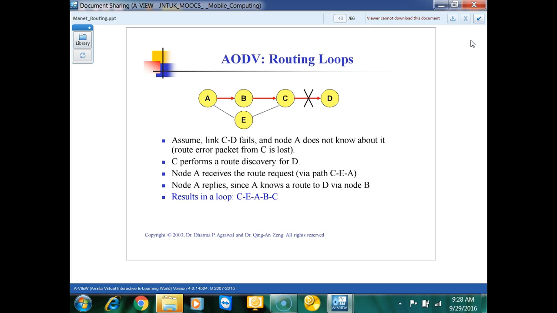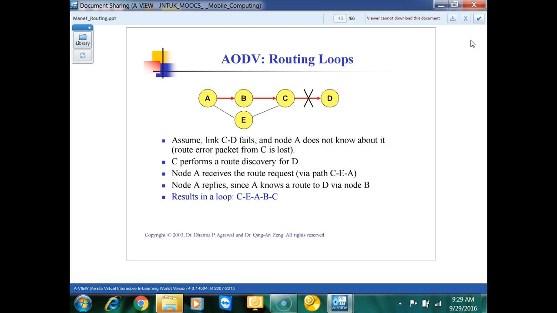When the data goes from A to B and B to C, the data coming to C is not for C alone, it is for D. So C starts route discovery for D. It will start broadcasting the packet from there itself.